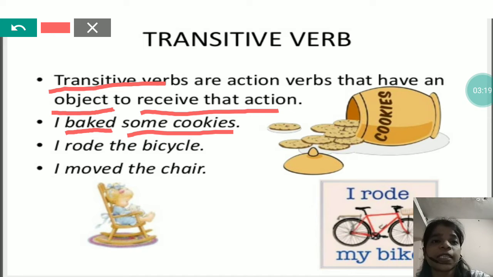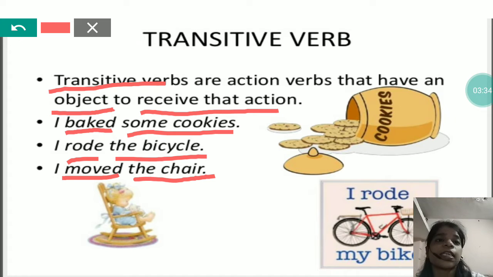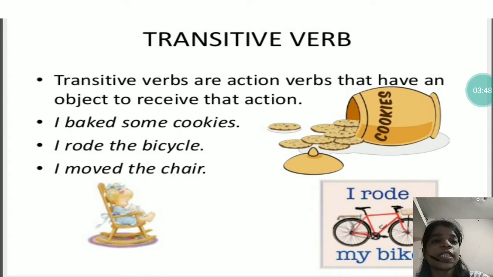Again, I rode the bicycle. Rode is the verb and the bicycle is the object. So as bicycle is the object, again rode is transitive verb. I moved the chair. Verb moved, the chair object. And as there is the object present, moved is also transitive verb. So in the three sentences, the verbs present, baked, rode and moved, all three are transitive verbs because they have an object to receive the action.